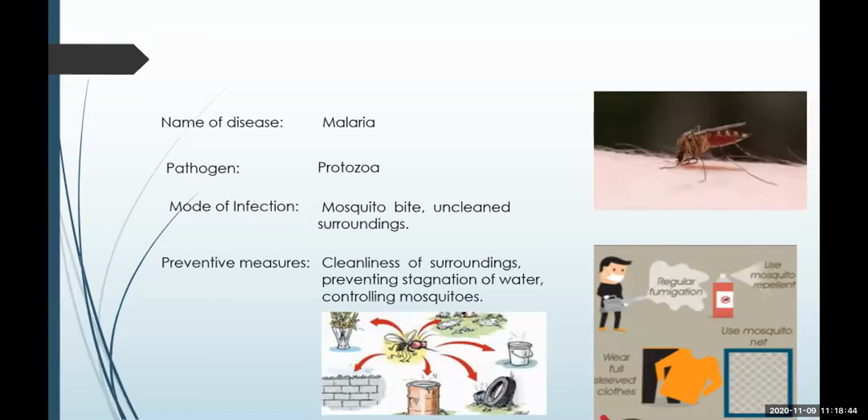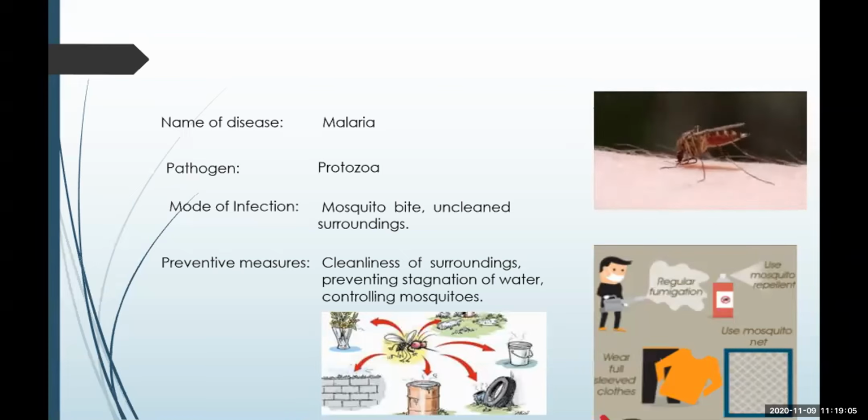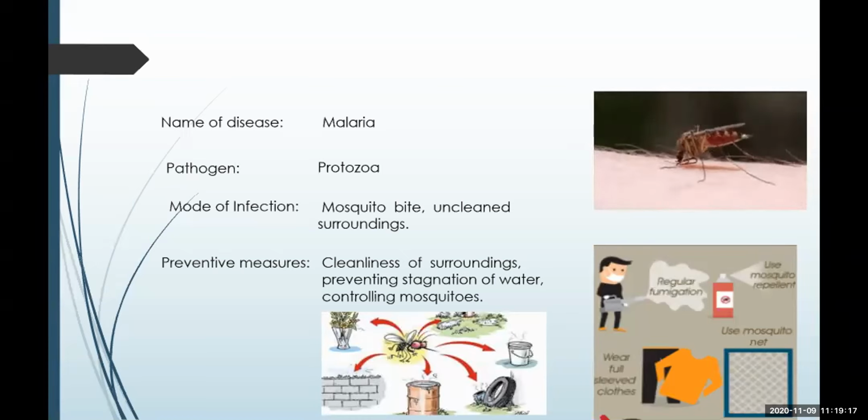Now, what is the symptom of malaria? You get cyclic fever. Now, what is the meaning of cyclic fever? The temperature of the body rises at regular intervals. Okay, that is, in the morning you might get the fever, then again you will feel better. In the evening again the body temperature might rise. So there is a cyclic pattern of the fever in case of malaria.